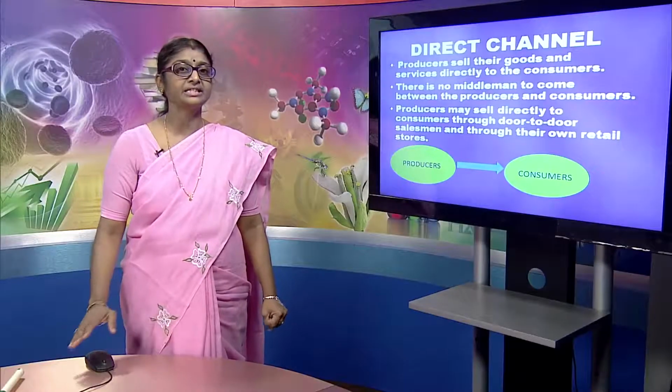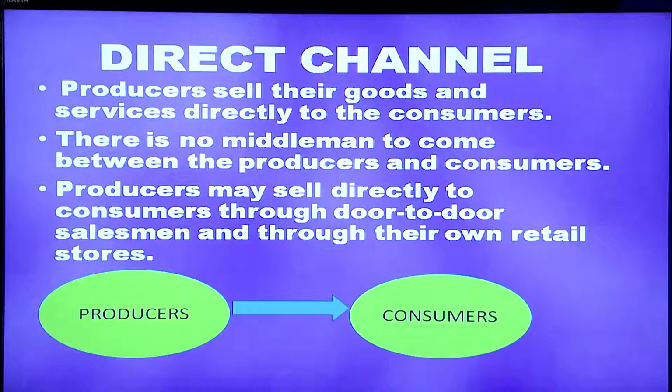In the case of direct channel, producers sell goods or services directly to the consumers. There is no middleman to come between the producers and consumers. Producers sell directly to the consumers through door-to-door salesmen and through their own retail stores. The picture clearly shows producers are giving directly to the consumers.